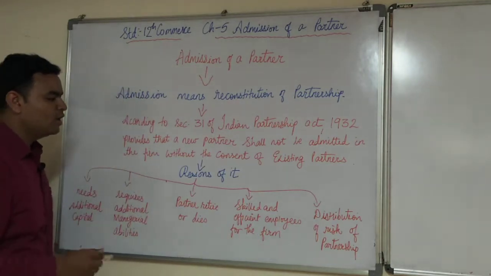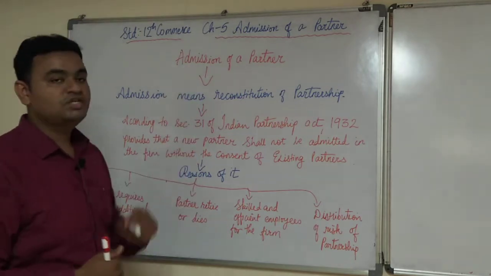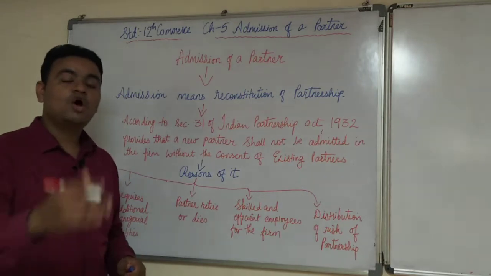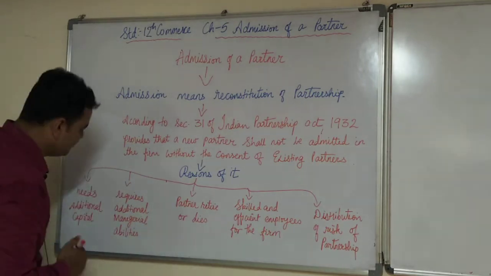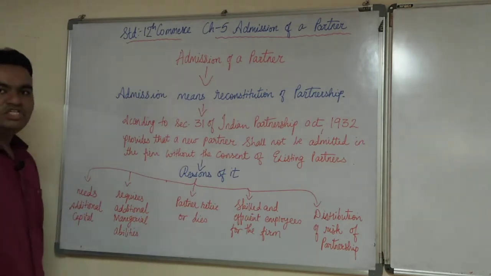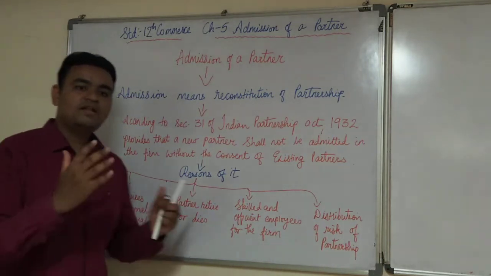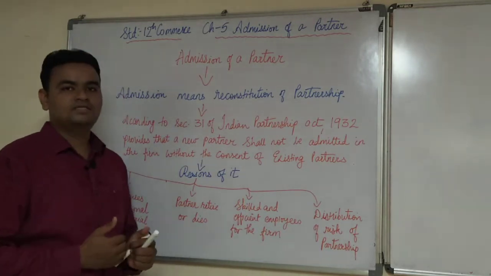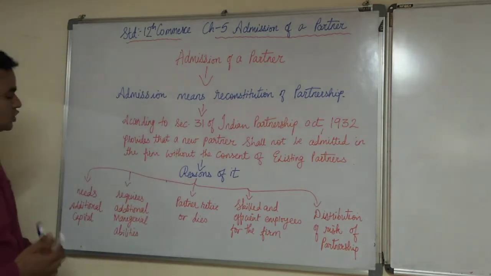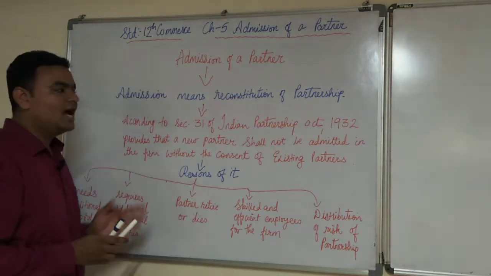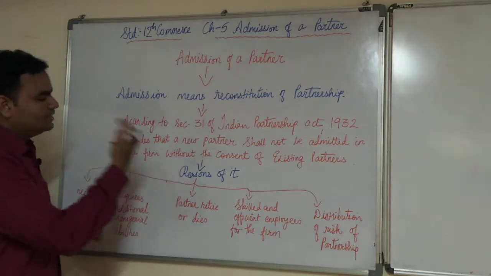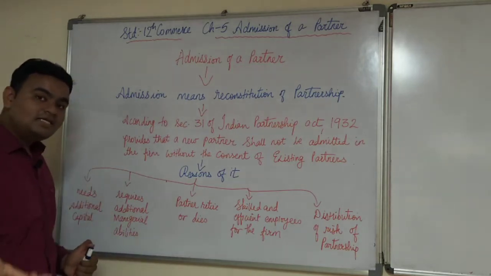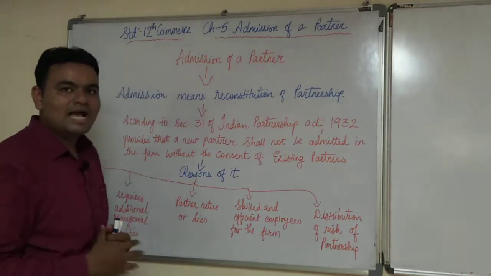Now, we'll have a look at what are the reasons for admission of a partner. What are the different reasons? On what reasons can a partner be admitted? The first thing is that the firm needs additional capital. If the business or the firm needs additional capital, they are supposed to admit a new partner in the partnership firm, because that partner also will be liable to bring some capital into the business.